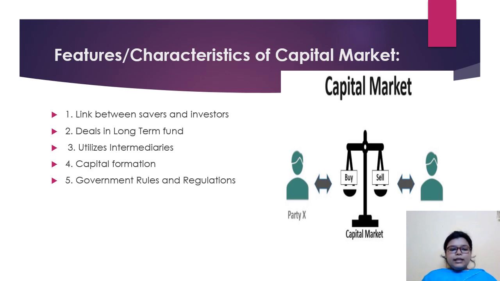The capital market is the transmission mechanism between surplus unit and deficit unit. It is a conduit through which surplus unit lend their surplus fund to the deficit unit. That means the person who has surplus funds with him tries to transfer it to the one who is in need. But in case there is a mutual thing, right?